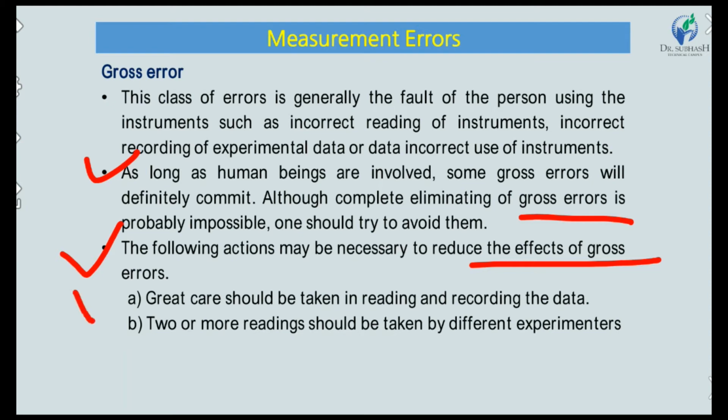The first one is that great care should be taken in reading and recording data. When we read or take data, we should do it in the proper way with proper precision, and only then take the reading. For example, if we are reading through a vernier, it is our responsibility to place the vernier in the proper position, set the job the proper way, set our instrument parallel, and then get the reading. This is the proper way of getting a reading, and this way we can eliminate or reduce the gross error.